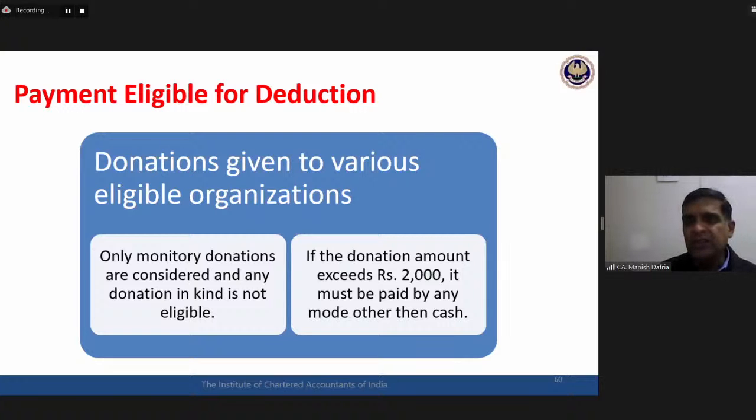So I have donated my old clothes to an NGO. I cannot claim deduction here. It has to be a monetary donation. Money or money form donation should be there. And then if the amount is more than 2000, then it should be by any mode other than cash. For a donation of more than 2000, if you want to claim an 80G deduction, then it has to be by any mode other than cash, maybe by way of cheque or bank transfer or RTGS or whatever. Any mode other than cash for more than 2000. Okay, so these are two basic requirements related with the eligibility of deduction.